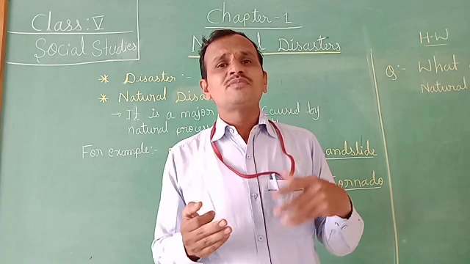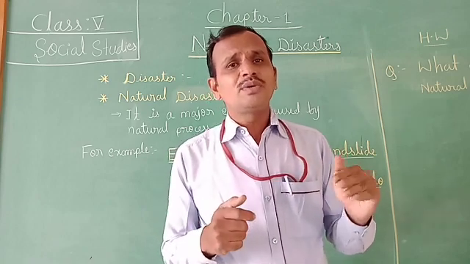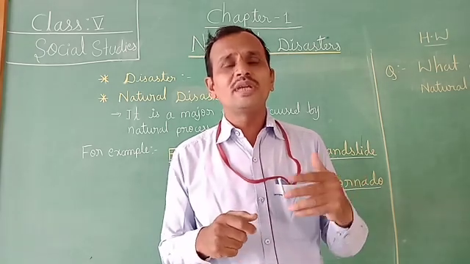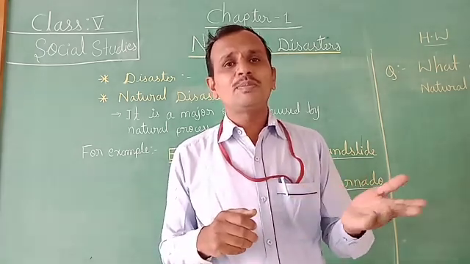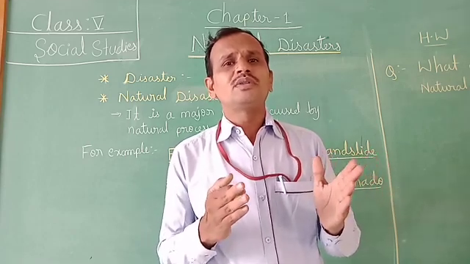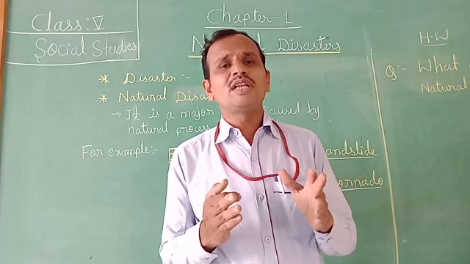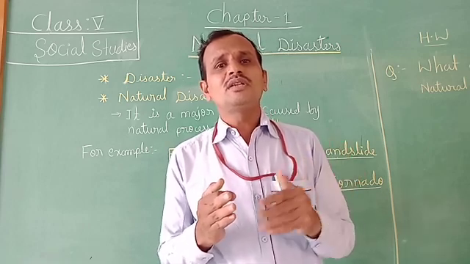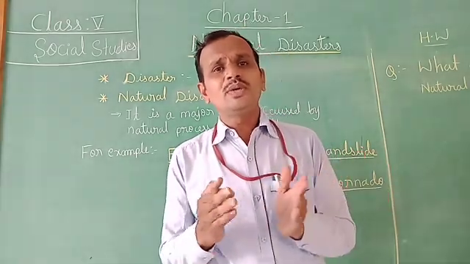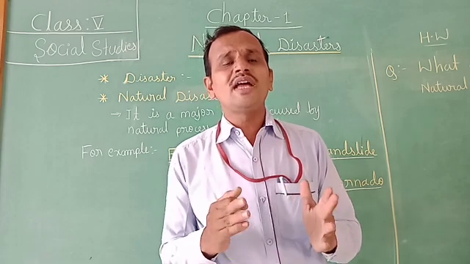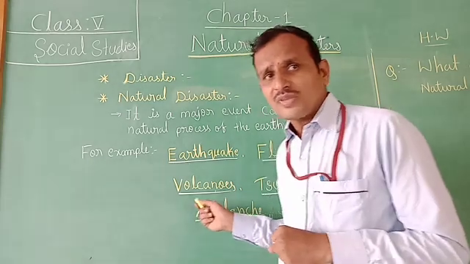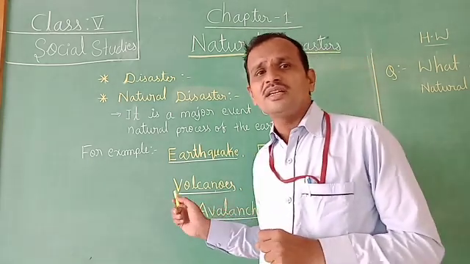That snow is falling from a high area to a low area due to what? Due to wind, due to rain, and any other temperature reasons. The snow is falling down an inclined slope, from the high area into the low area. So that process is called an avalanche, children. So these are some main examples of natural disasters, children.